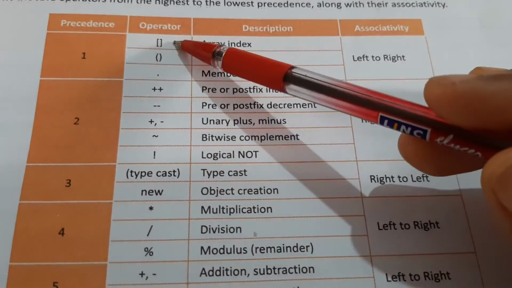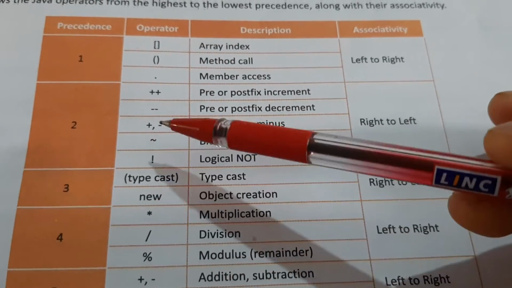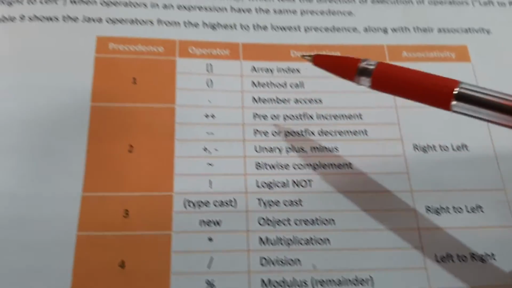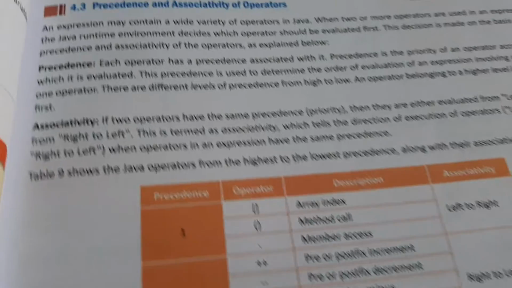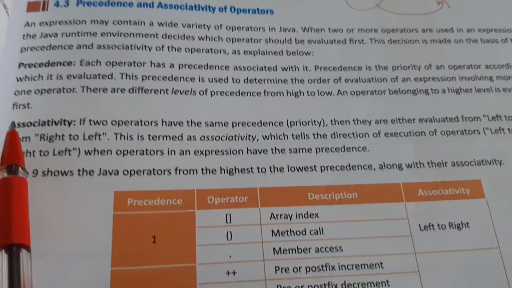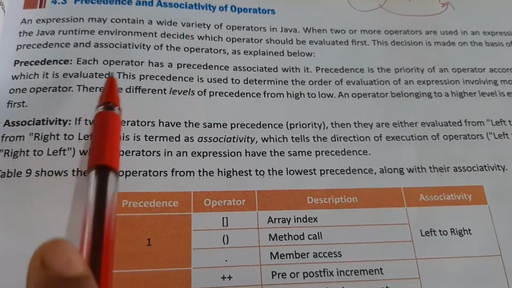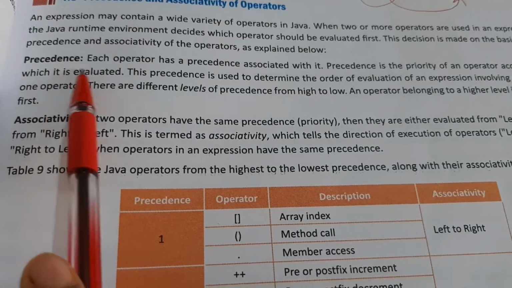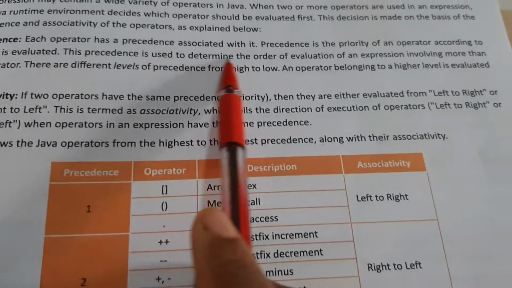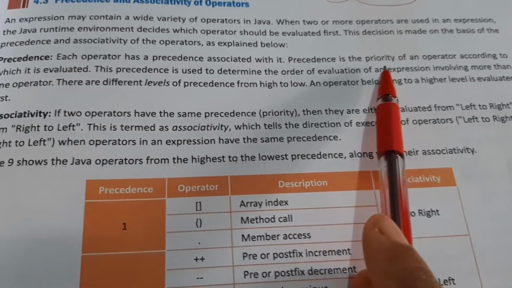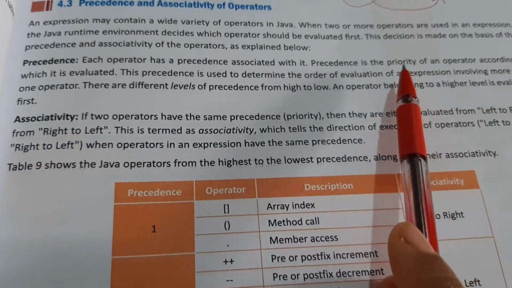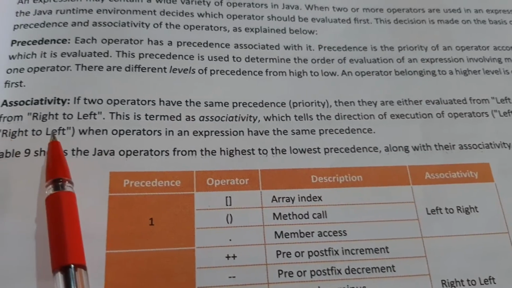So there are some operators that have to be solved first in the expression. The priority that we give to a particular operator according to the expression is called precedence. And what is associativity?